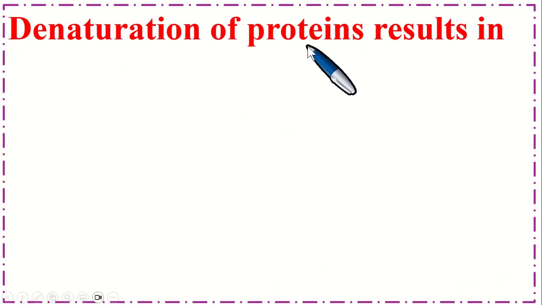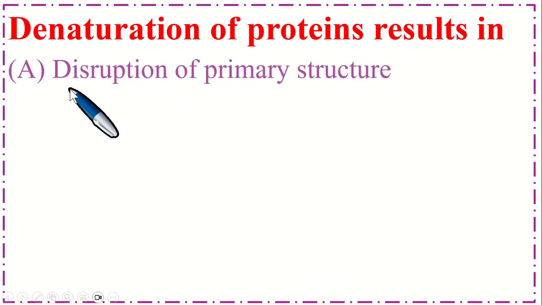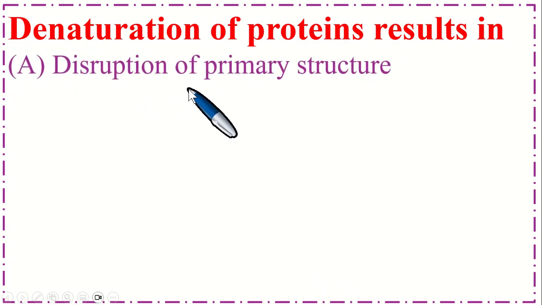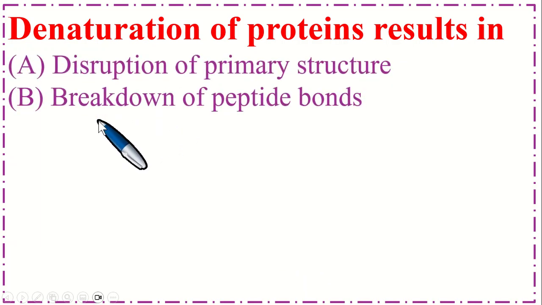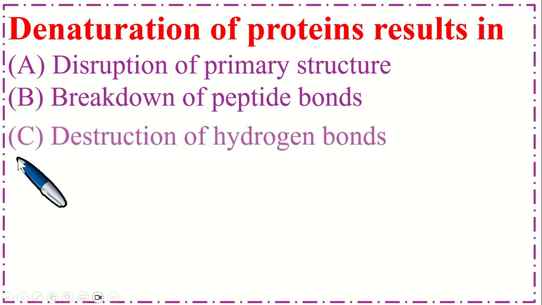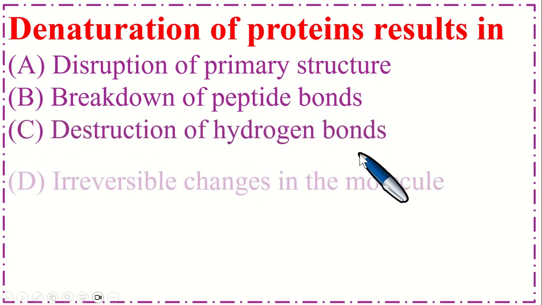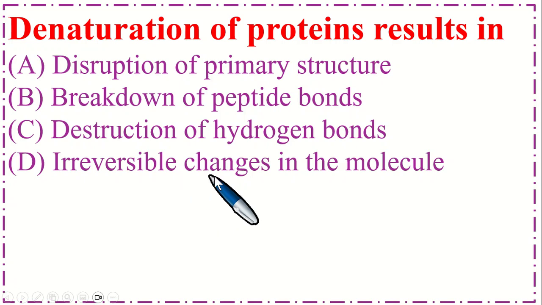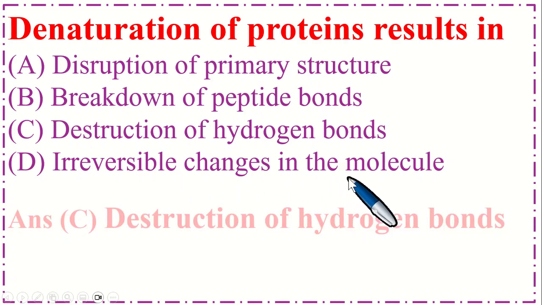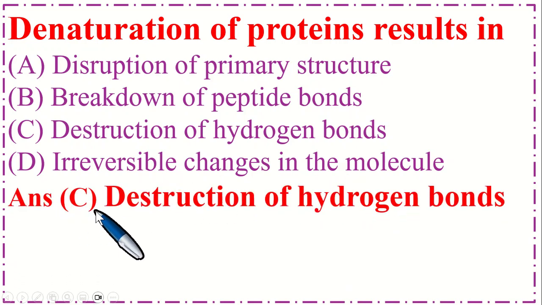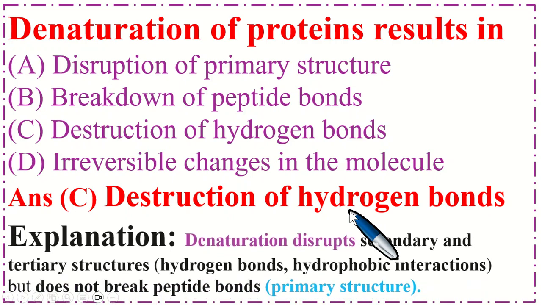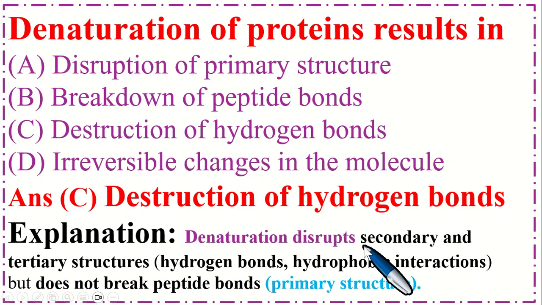So denaturation of proteins results in option A disruption of primary structure, B breakdown of peptide bonds, C destruction of hydrogen bonds, and option D irreversible changes in the molecule. So the correct option is C, destruction of hydrogen bonds. Denaturation disrupts secondary structure and tertiary structure, hydrogen bonds, hydrophobic interactions, but does not break peptide bonds, meaning primary structure.